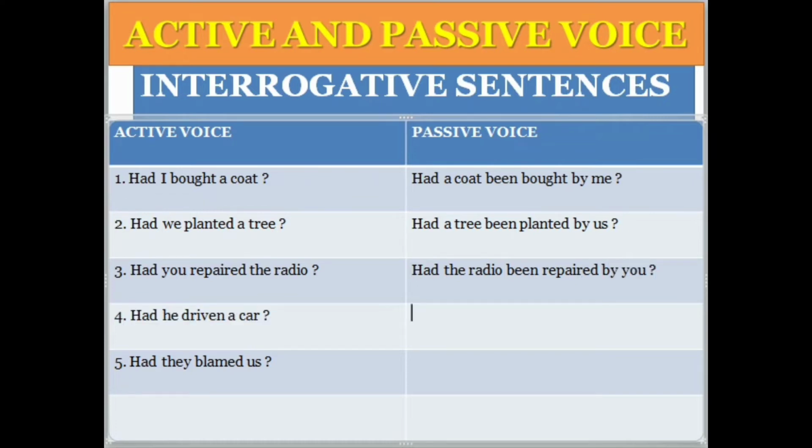Had he driven a car? Here again he is the subject and a car is the object, so the object will come to the subject's place. Had a car been driven by him? At last we will have an interrogation mark.